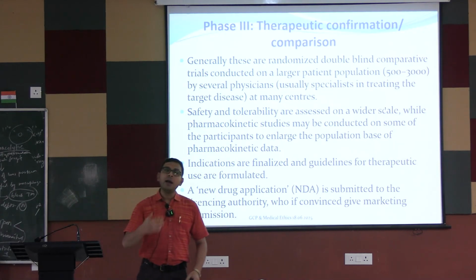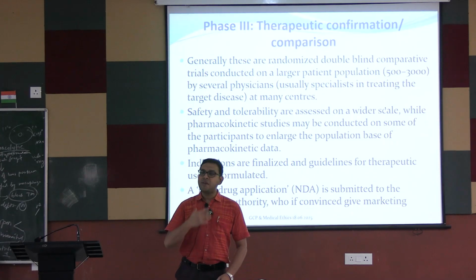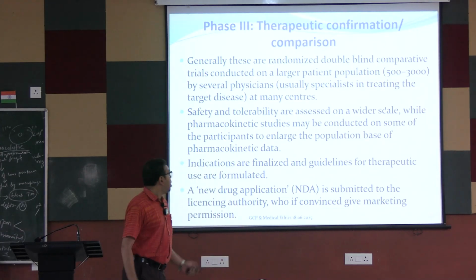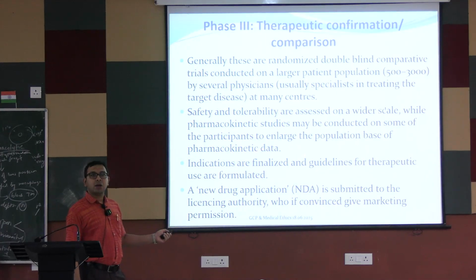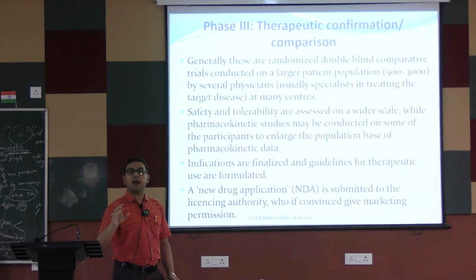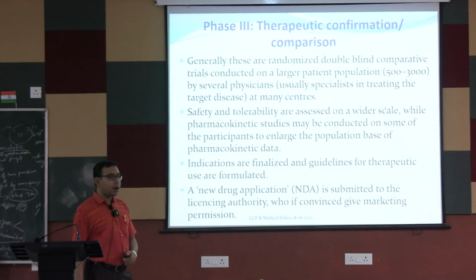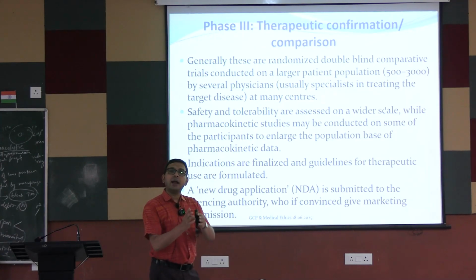That is, the pharmacokinetic data are continuously taken, safety data are continuously taken. Indications are finalized. So ultimately, this is a therapeutic confirmatory trial. Indications are finalized, guidelines for the therapeutic use are formulated, and after this trial, a new drug application is submitted to the licensing authority, giving all the data of the previous ones.